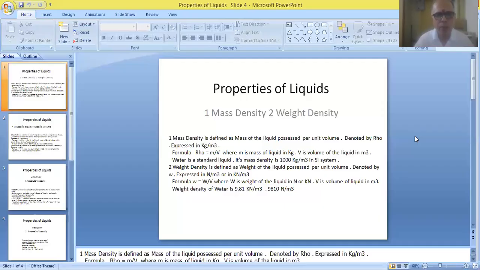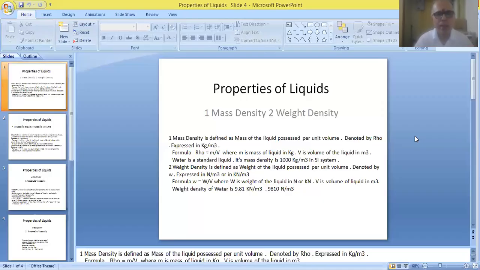So capital W, the weight of the liquid, is in the numerator. It's expressed in Newton or kilonewton. Capital V is in the denominator. It's expressed in meter cube. Therefore, the weight density of the liquid will ultimately be expressed either in Newton per meter cube, or in kilonewton per meter cube.